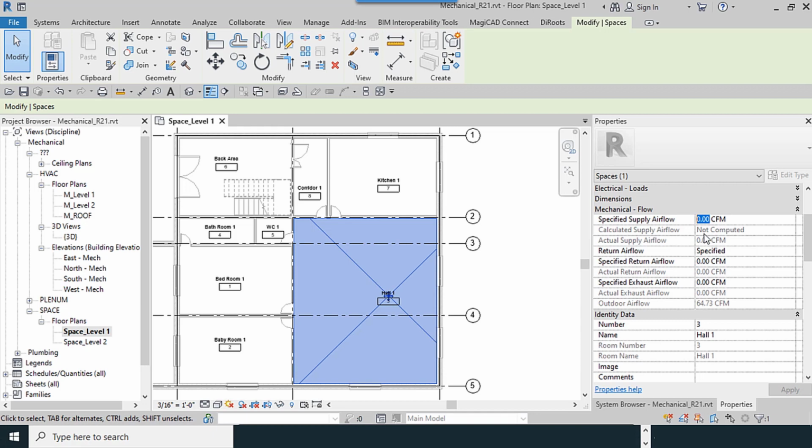After calculation, the amount of the heating and cooling load, and also the necessary air for any room or space will be calculated. And for here, if you put a hash here, this amount will be changed. So these amounts will change after the computation.